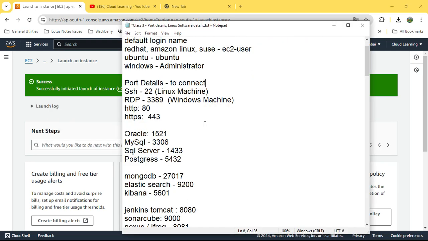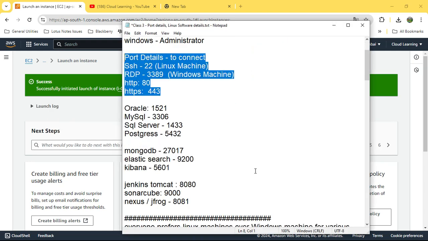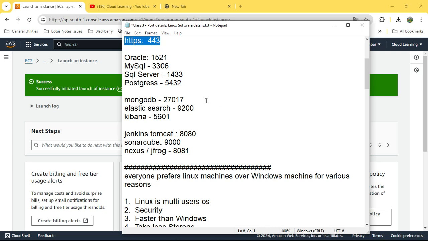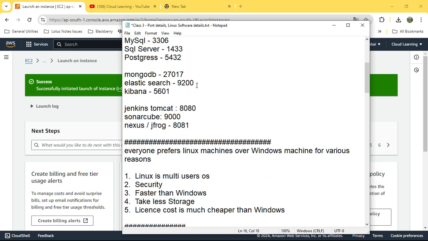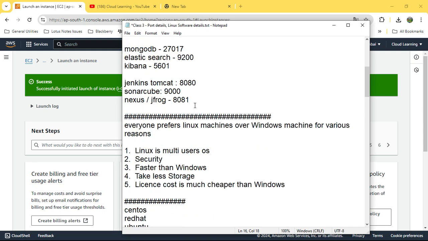Let's see how we came to this point. Now just understand that there are a few databases which you can install on any machine, and those databases also use some ports. Oracle port is 1521, MySQL is 3306, SQL Server is 1433, and Postgres runs on 5432. MongoDB used to use port 27017. Elasticsearch uses 9200, Kibana 5601.